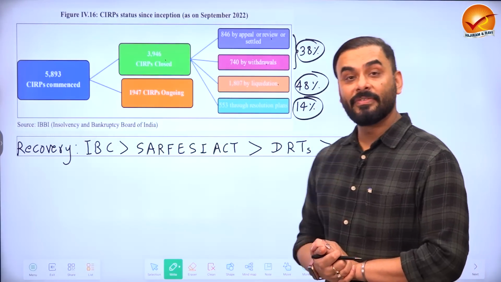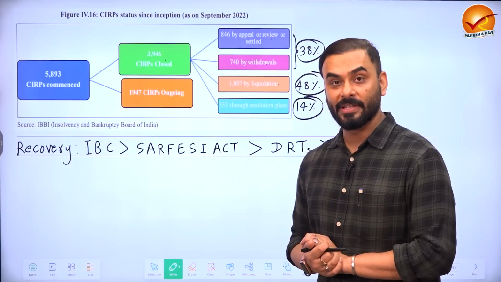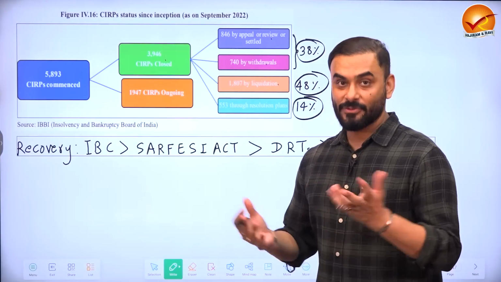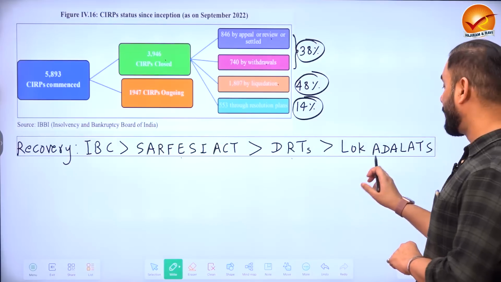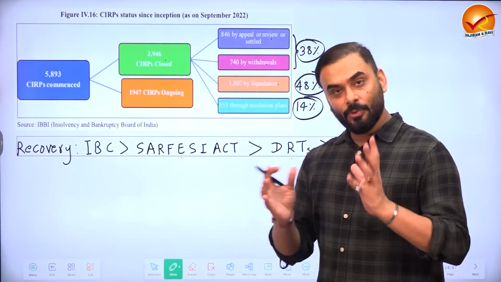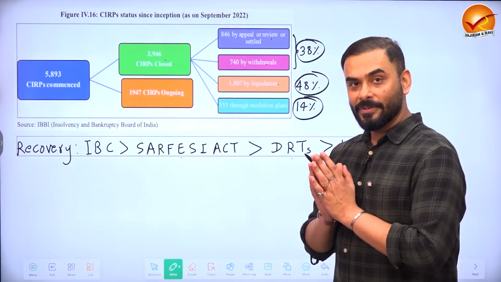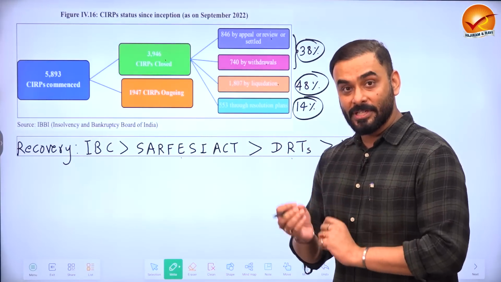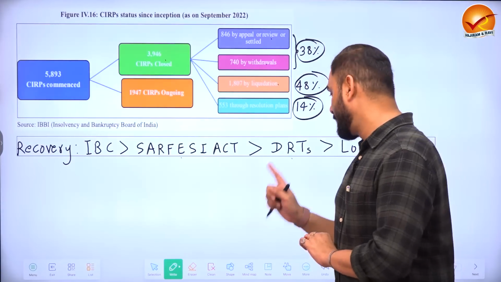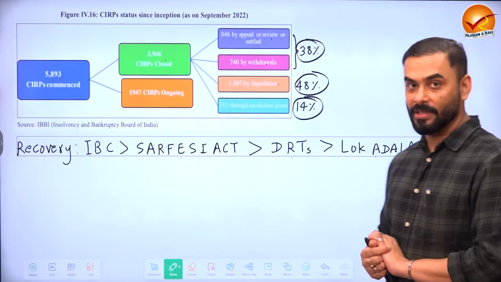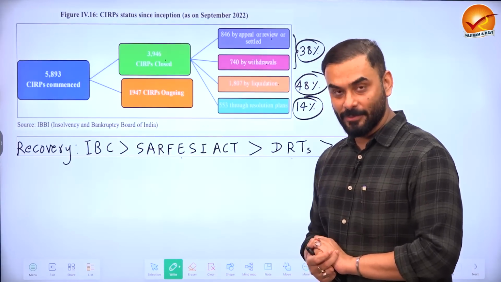Now, if you look at different methods of recovery of money, suppose I am a bank, I have given my money to somebody who is not returning it. I have so many options to recover it: insolvency and bankruptcy, SARFAESI, debt recovery tribunal and Lok Adalats. But which is the most popular method these days in 2022? The best method, which gave more results, was the Insolvency and Bankruptcy Code, followed by SARFAESI, then the Debt Recovery Tribunal and Lok Adalat. So most of the insolvencies in India happened through IBC in 2022.